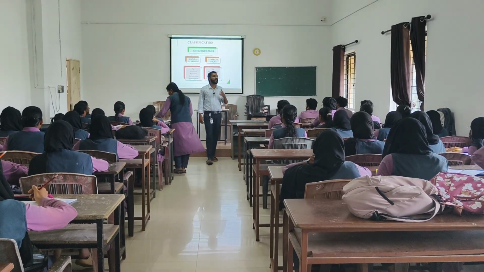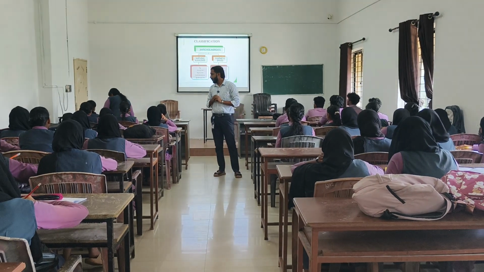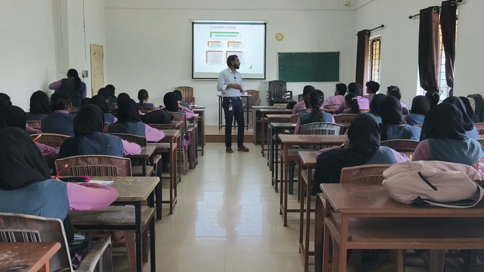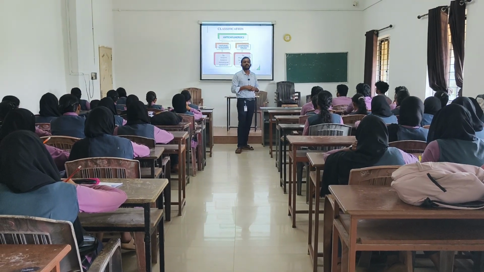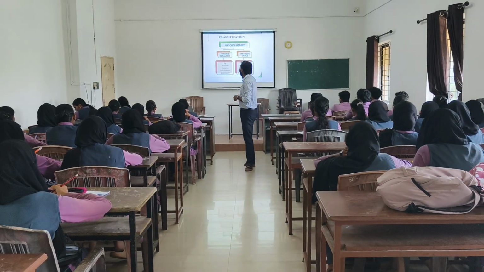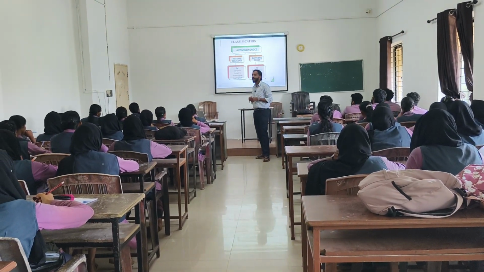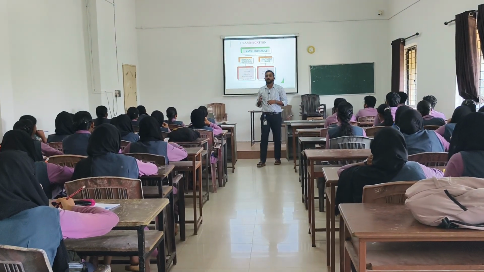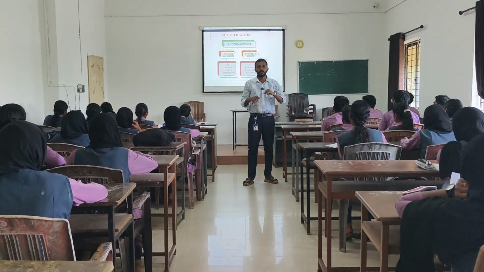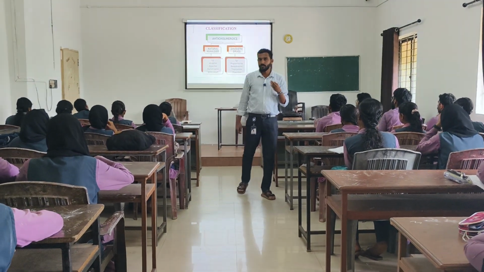Then come to the classification of anticholinergics. Mainly there are 2 types. One is natural anticholinergics, natural alkaloids, and another one is synthetic anticholinergics. Examples of natural drugs are atropine, hyoscine, homatropine, and ipratropium bromide. In your syllabus there are 3 drugs: atropine, ipratropium bromide, then homatropine.